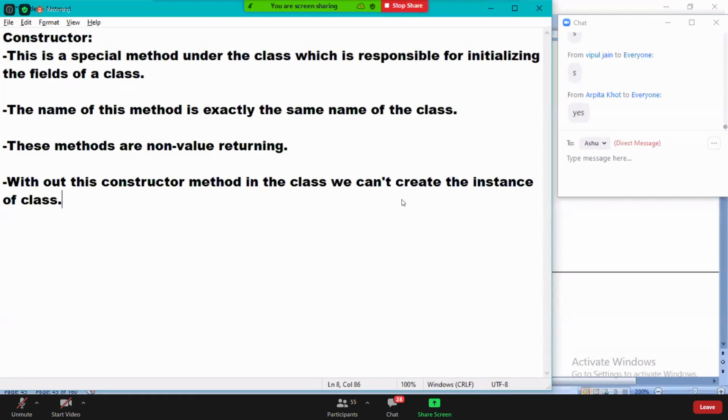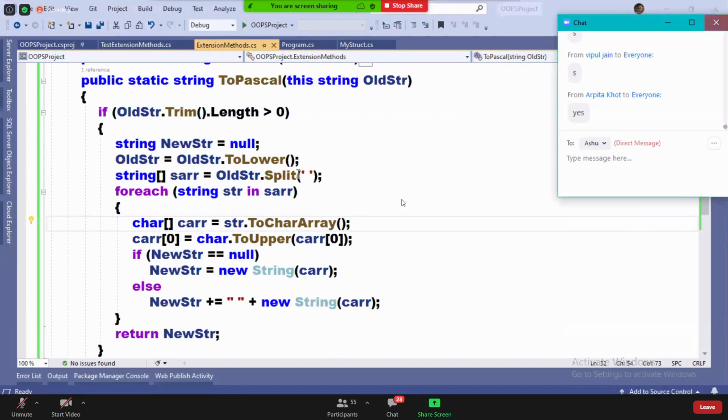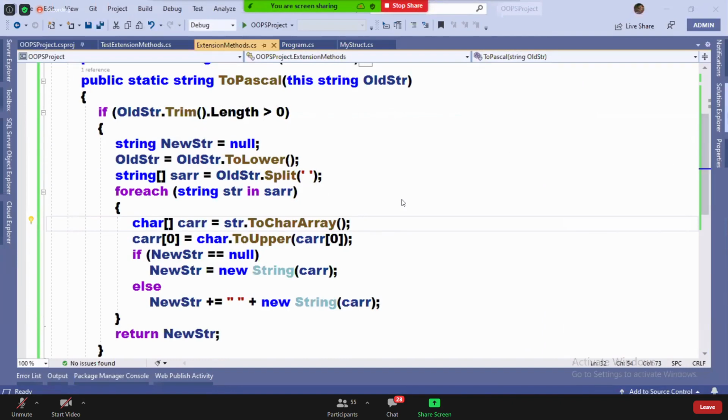What confusion? The confusion will be like, without a constructor, instance of a class cannot be created. So why will this point be confusing us? Because till now, guys, we did not define anything called constructors in our project.